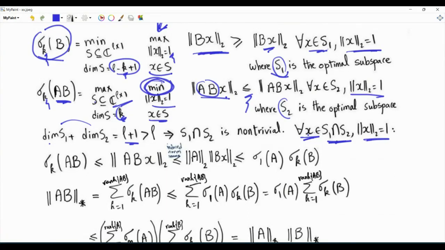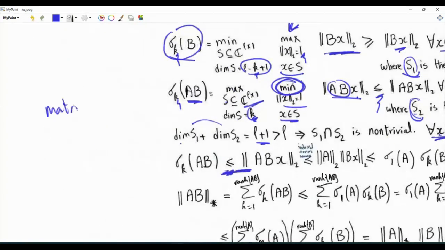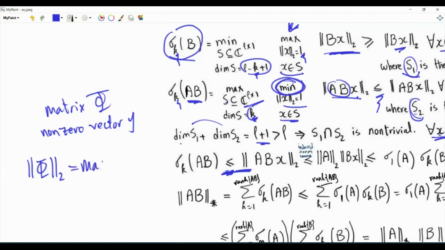If vector x is in the intersection, then it is in S2. And we know that for vectors in S2, we have sigma k of AB is less than or equal to the L2 norm of ABx. So we have this inequality because we are talking about x in the subspace S2. Now, if we consider matrix phi and non-zero vector y, then by definition, the induced L2 matrix norm of phi, which is its maximum singular value, is the maximum of this ratio, the vector L2 norm of phi y divided by the vector L2 norm of y.